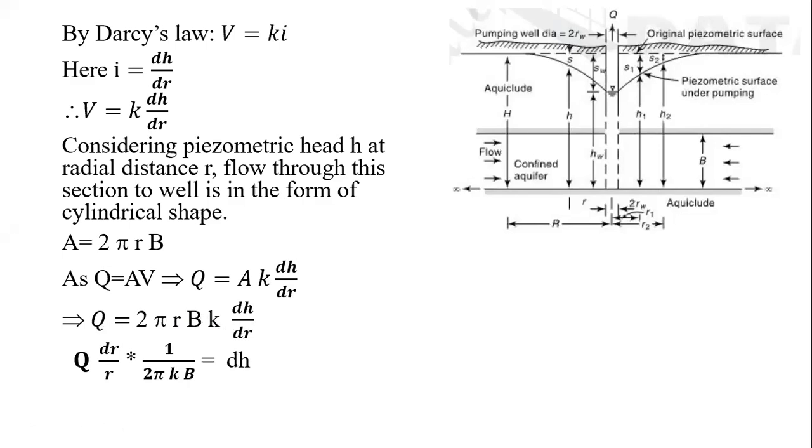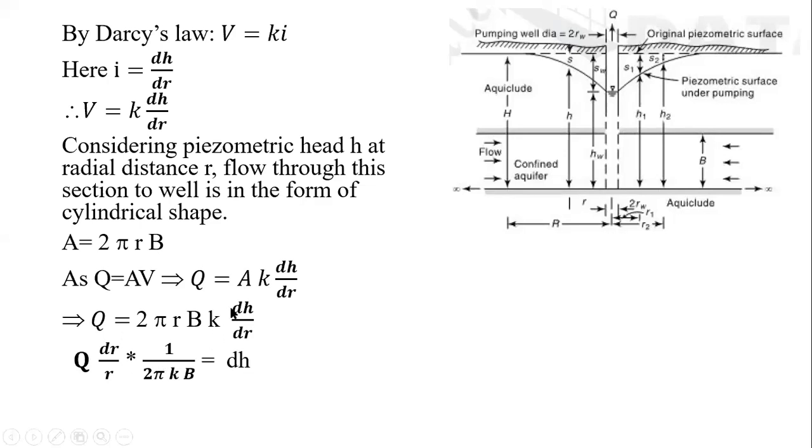Why did we do so? Because hereafter, as two variables are there, for getting the influence of the whole area, it will be required to integrate for the two variables. Means we'll be required to put two types of limits over here. So for putting the two types of limits, I have taken one portion towards the right hand side of the equation and another portion towards the left hand side of the equation.